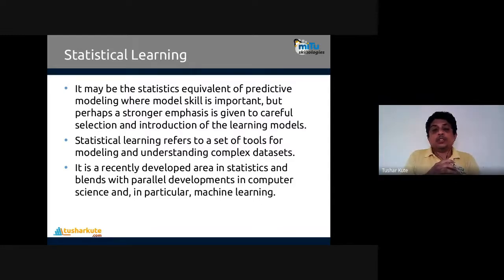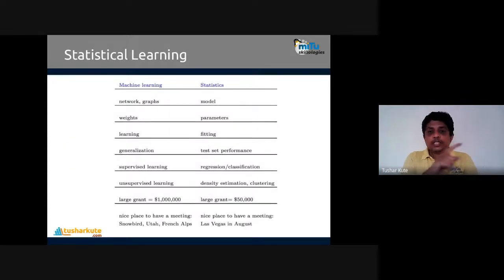Remember, it is a recently developed area in statistics and blends with the parallel development in computer science, and in particular with machine learning. Statistical learning is helping machine learning to build robust and most perfect predictive modeling algorithms, by which today's artificial intelligence is driven. Let's see the differences in terminology.